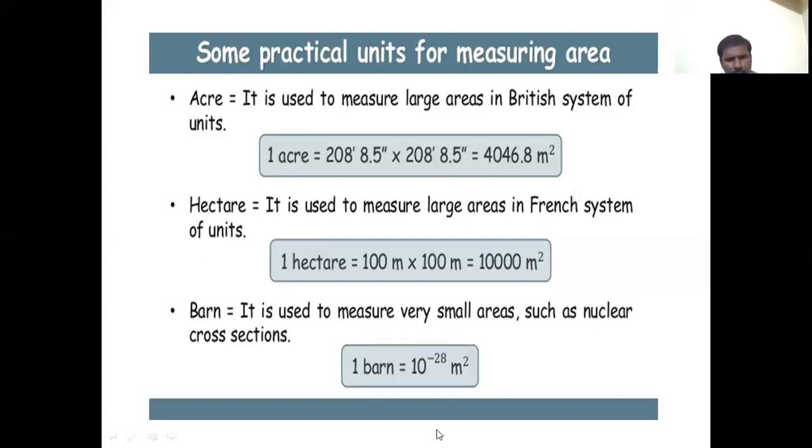That is 1 barn equals 10 to the power of minus 28 meters squared.